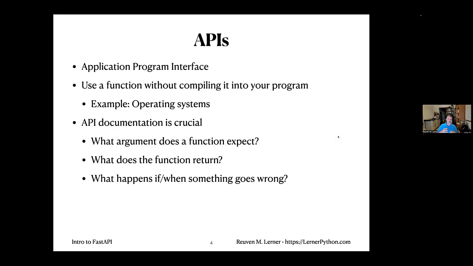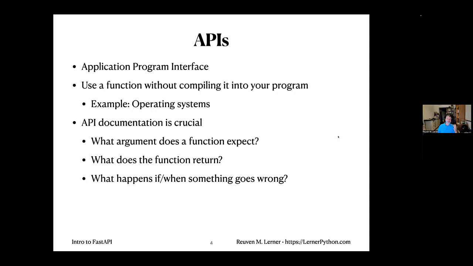This is not to be confused with an ABI, an application binary interface, where you actually do compile in. An operating system is a great example of this. If I want to use facilities in my OS, I call functions that are in an API. And that's why, when operating systems are upgraded, so many things break, because people ignored the API specifications. So good documentation is crucial. What argument or arguments does a function expect to get? What does that function return? And what happens if something goes wrong?